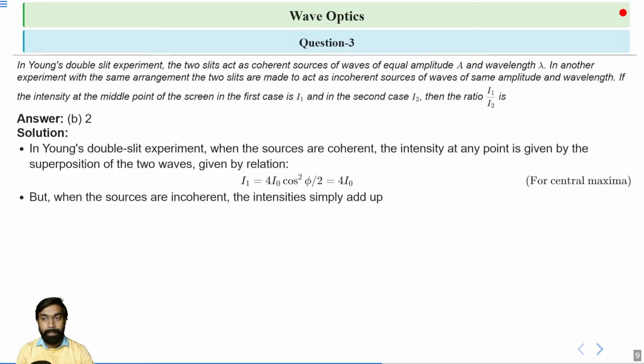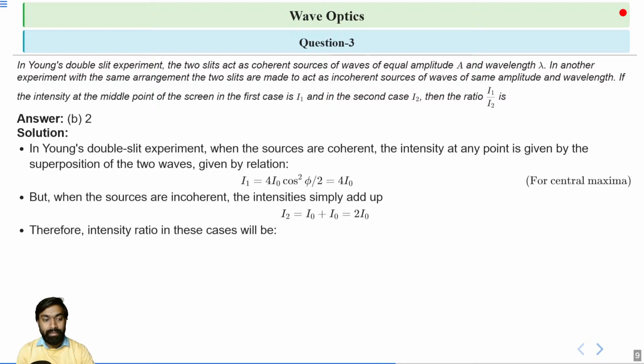However, when sources are incoherent, the intensities simply add up. So I2 equal to I naught plus I naught, which is equal to 2 I naught. The intensity of both sources is the same. So here the net intensity at the center will be 2 I naught.